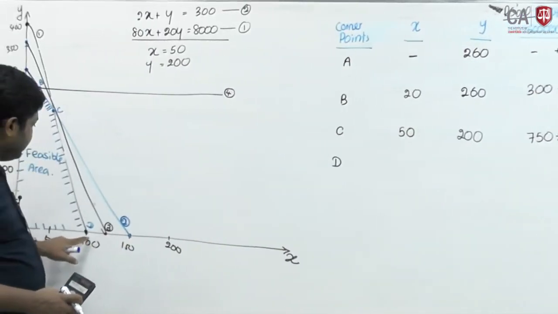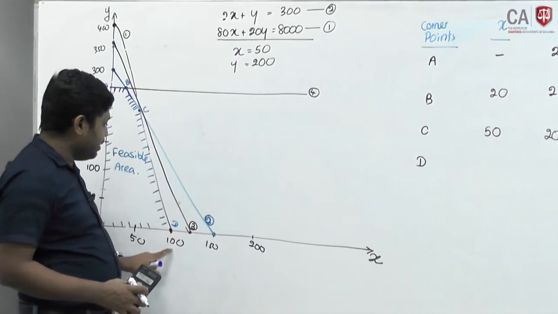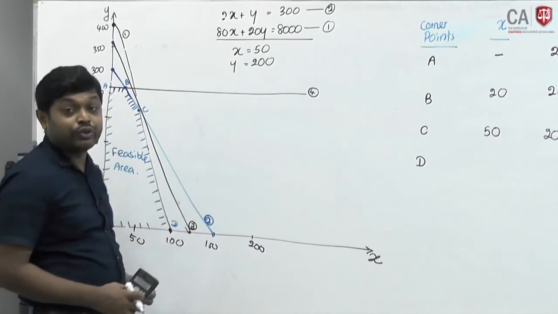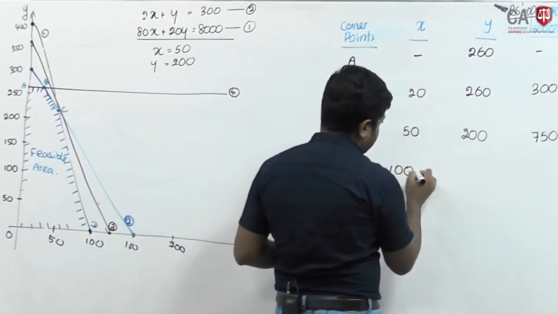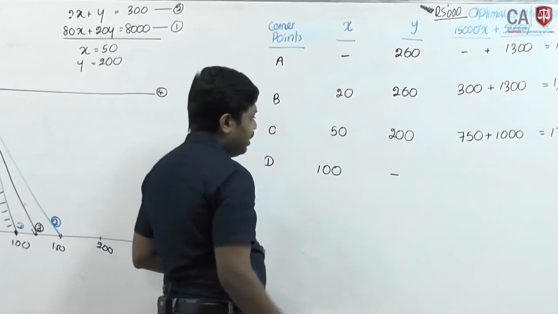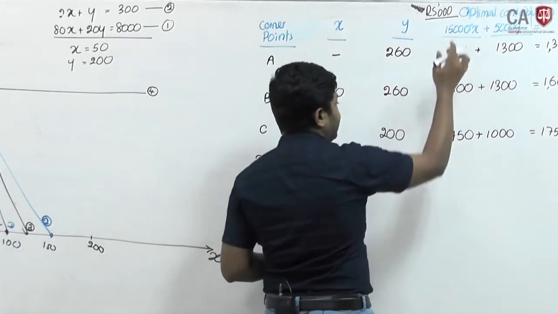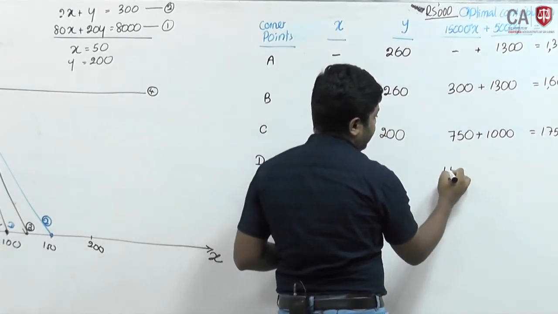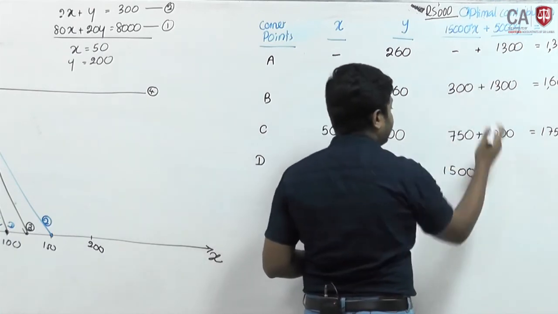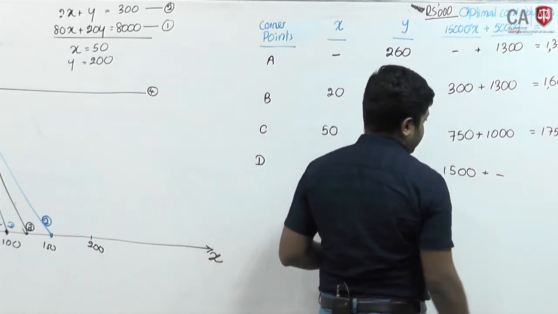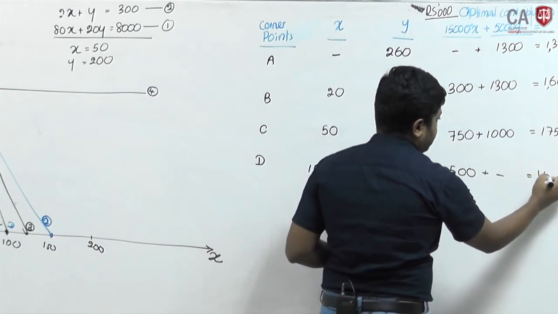Finally D. Where is the D? D is here: 100 units of x, 0 units of y. 100 into 15,000 is 1,500, that means 1.5 million, plus 0 into 5,000, which is 0. Then this is 1,500.